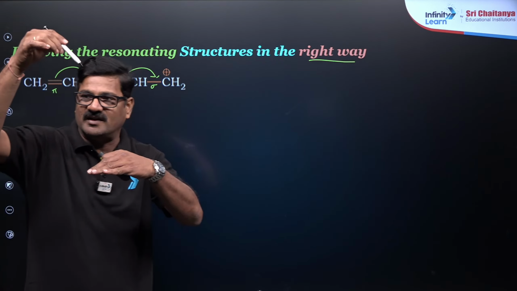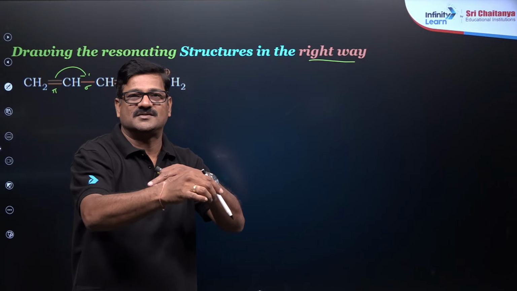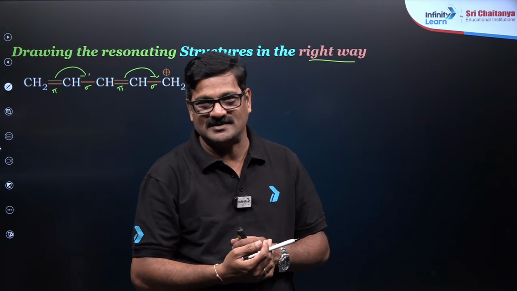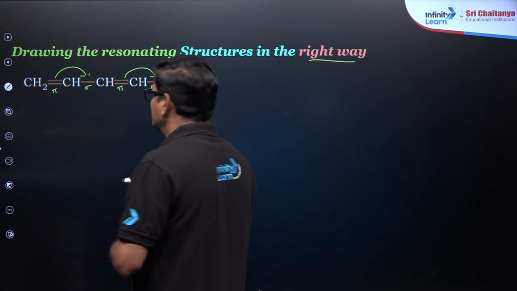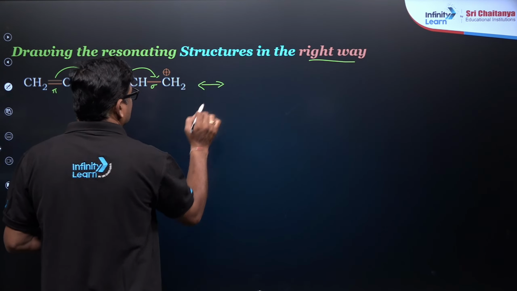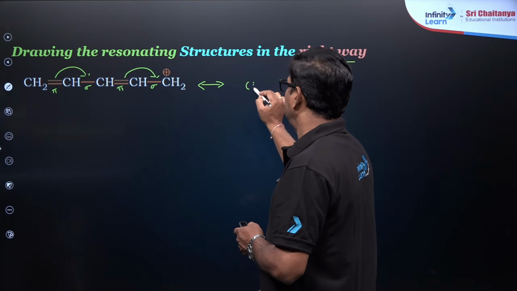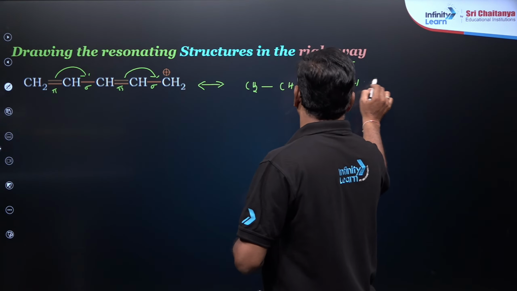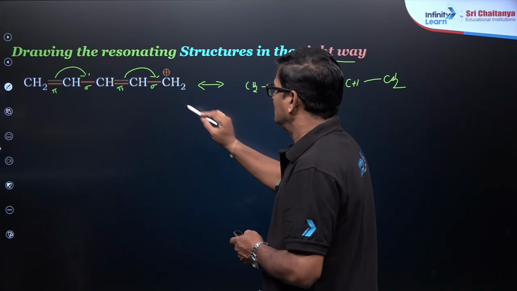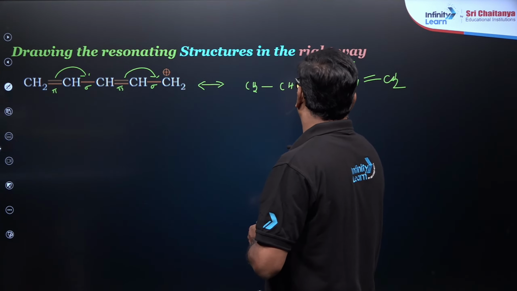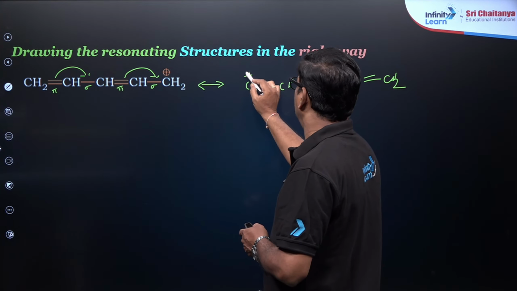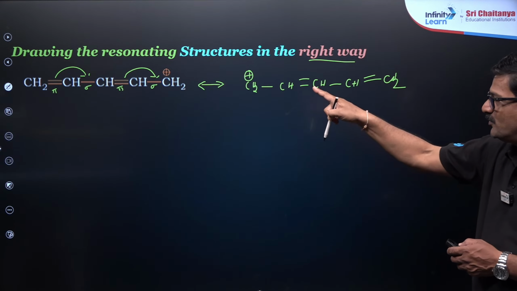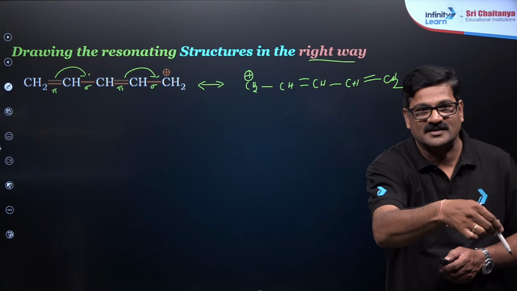Pi bond is having high electron density and the positive charge having a low electron density. So the direction of the arrow mark is important. As this comes here, you can see it's a resonating structure as CH2, CH and CH, CH and CH2. Now this bond is coming here and this bond is coming here and it is going to be positive. Now the next one, it is a positive, na? Arrow mark is in this direction.